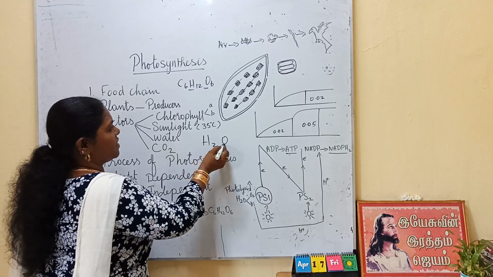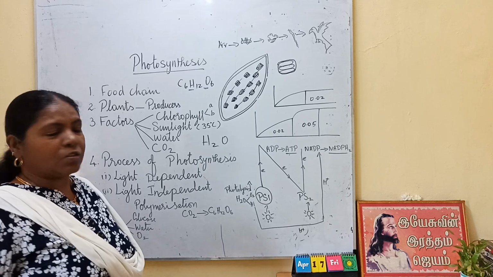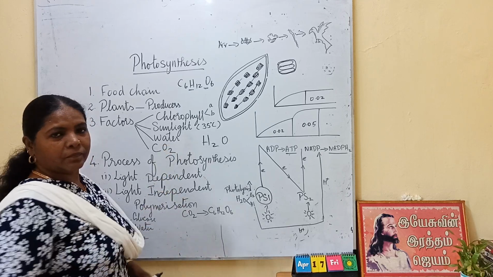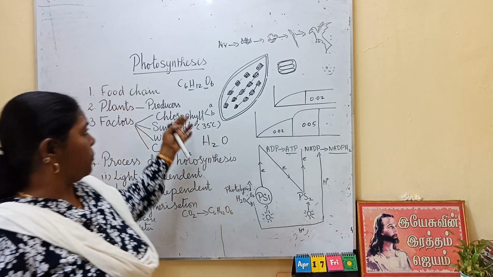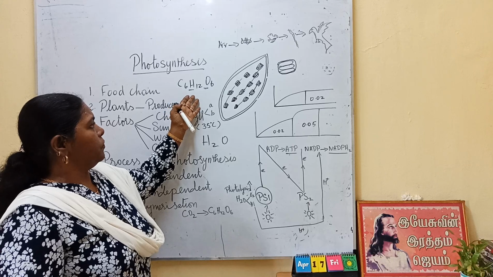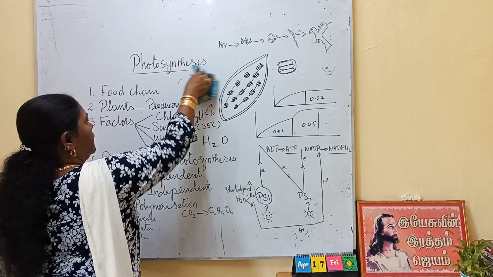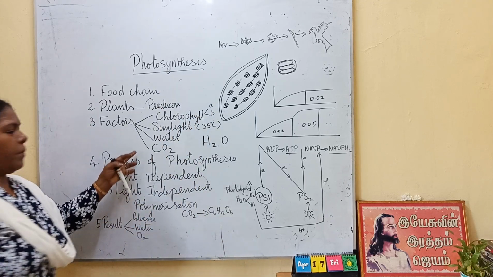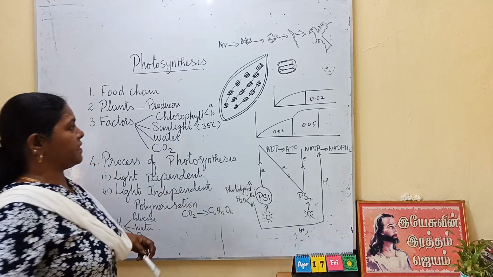So here hydrogen is there, oxygen is there. So this hydrogen and oxygen are utilized to prepare starch. So that is why they need water. If water content is less, then the supply of hydrogen and oxygen will be less, and production of food is reduced. The next, carbon dioxide. Carbon dioxide is necessary for photosynthesis.